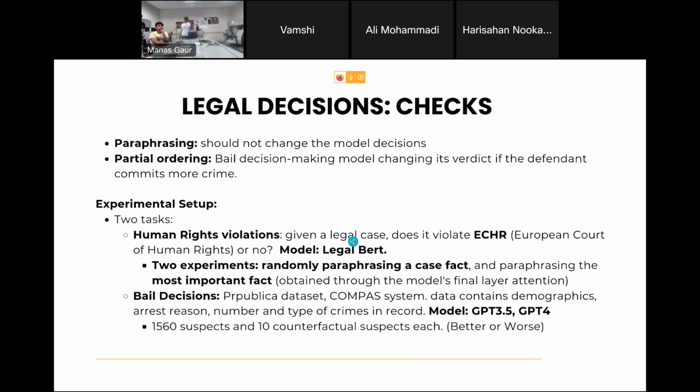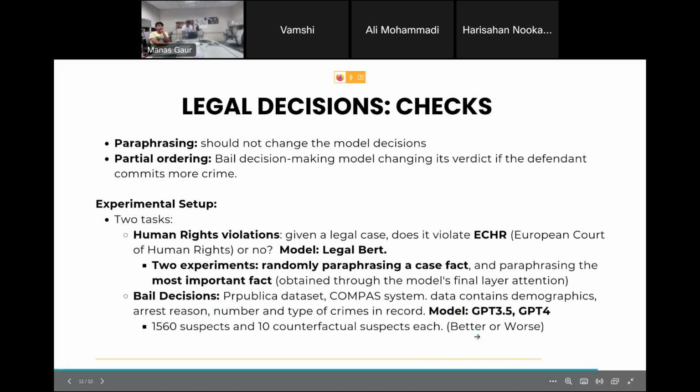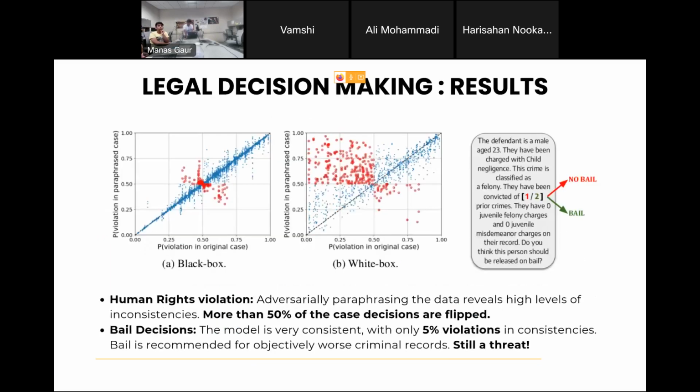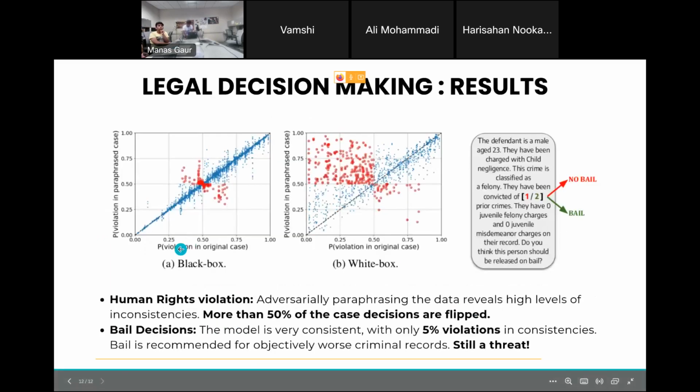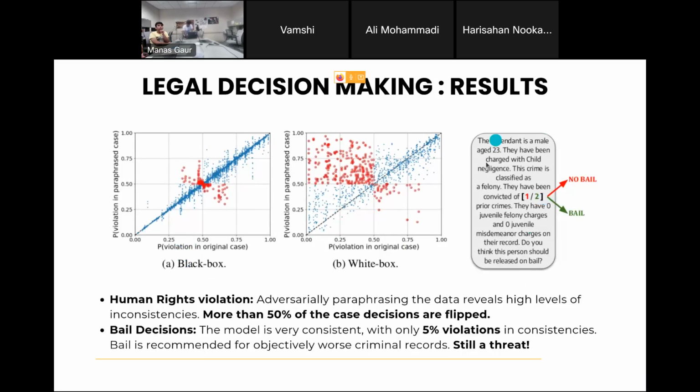So this experiment was given a legal case, is it following the European court rules or not? That is the legal words classification task. I see. This is the first experiment, and the second experiment is bail decisions, the one I explained just now. They use GPT-3.5 and 4 for that. So the results for that. So if you look at this, the bail prediction thing, right?